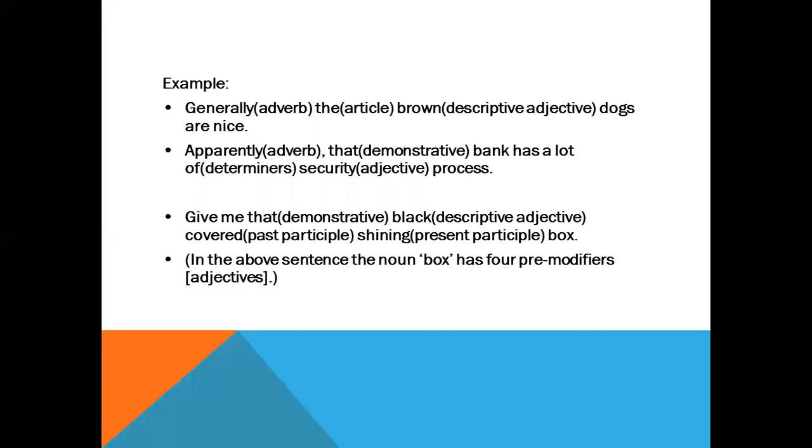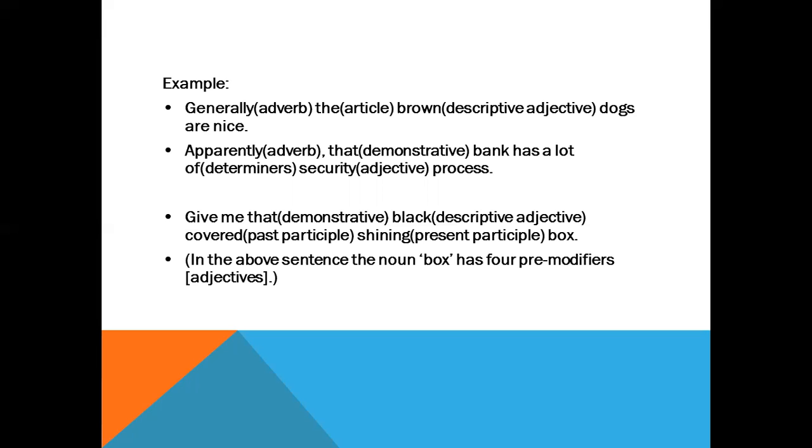Next, apparently that bank has a lot of security process. Here, apparently is adverb, that is demonstrative, a lot of is determiner, security is adjective. Here see one thing, cadets. Security is normally noun, right? You already know that. But as this noun has already modified the term process, so security is no more noun here, rather it is adjective here, and it has pre-modified the term process. Okay.